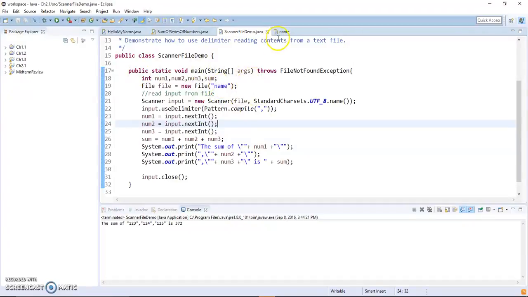So this program shows how to use Scanner to read from the file, right? And the standard charset is not necessary, like I showed you last time. If you run this, it still works. It just reads in and changes to UTF-8 instead. Now, if you use the delimiters instead of patterns as a string, it still works too.